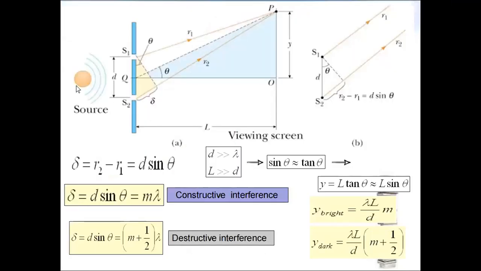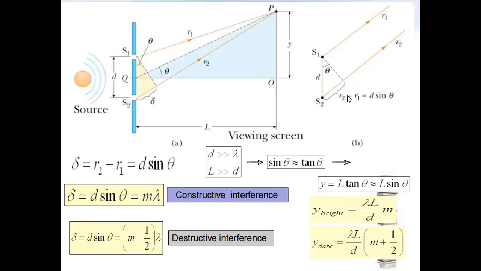Actually, from the source, the double slit distance S1 and S2 is d, and the midpoint is Q. If we measure, OQ is the parallel line, and from S2 this is the R2 ray, and from S1 the R1 ray comes, meeting at a point P. So we get this triangle with angle theta, and S1 and S2 distance d, and theta, these are the R1 ray and R2 ray.